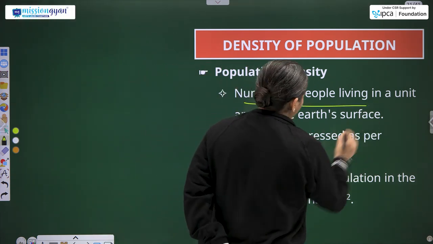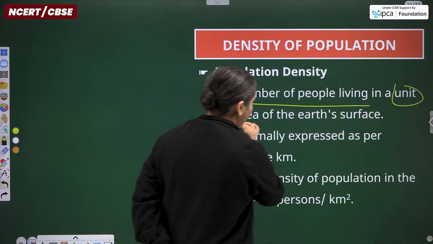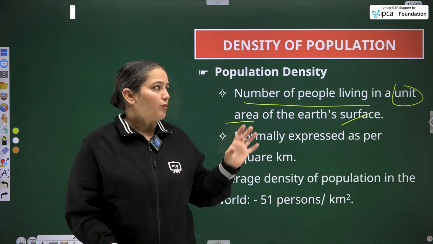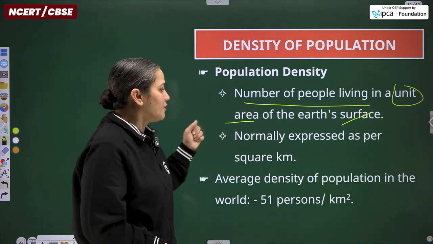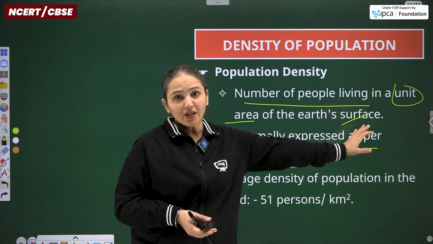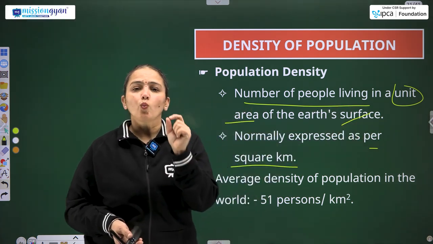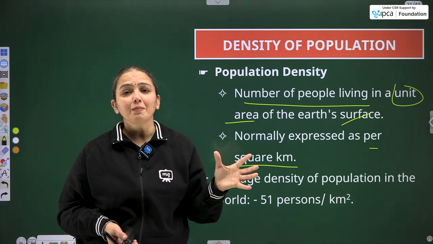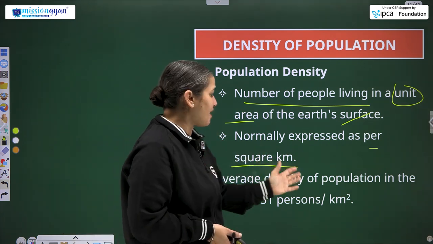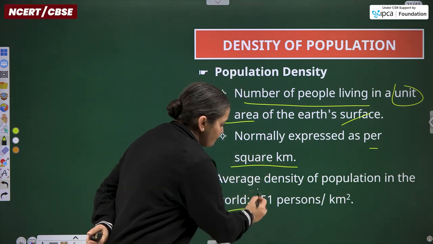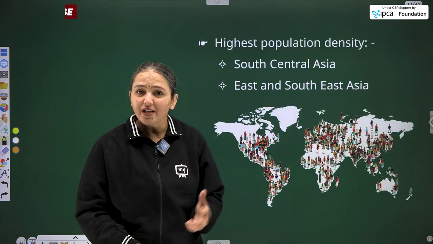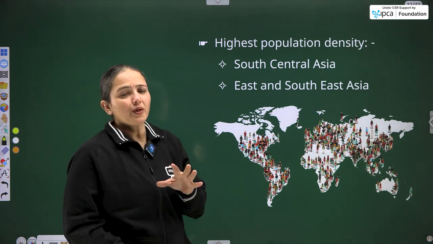Population density is the number of people living in a unit area of the earth's surface, that is, how many people are living in a particular unit area. Normally it is expressed per square kilometer. Within one square kilometer, how many people are living is known as the density of the population of that region. The average density of population in the world is 51 per square kilometer, but India's is far ahead of that. What is it? You have to wait for a while.